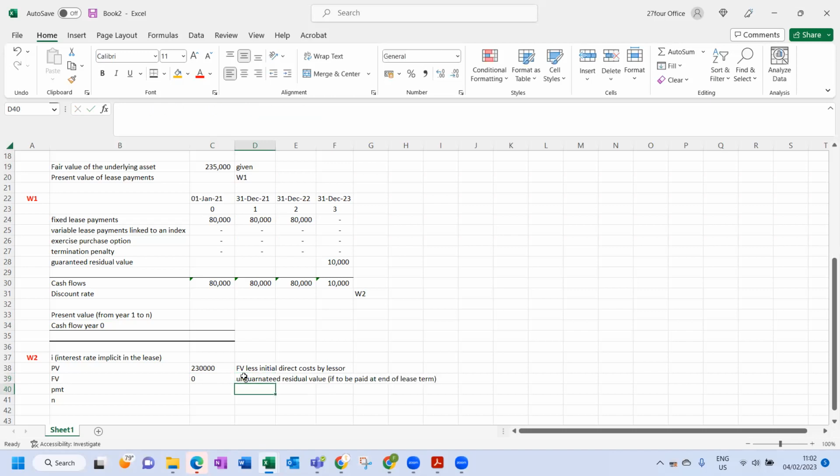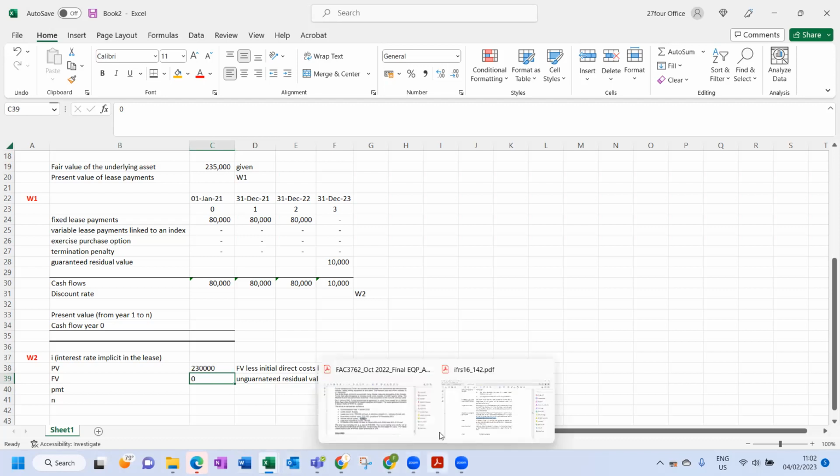Remember, they call it a residual value, so a residual value happens at the end of something. That is why it will generally always be over here, because the residual value only happens at the end of whatever it is. In this case, what is the end? The lease term. So a guaranteed and an unguaranteed residual value will take place at the end of a lease term. Just take note of that.